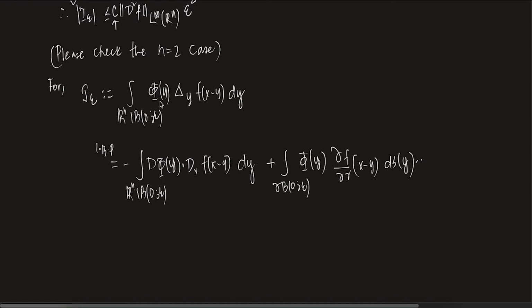When we do integration by parts, one derivative comes to this part with a negative sign. So this loses one derivative, this gains one derivative. Plus on the boundary, see what is the boundary of this domain? This is B0 epsilon, let's say.